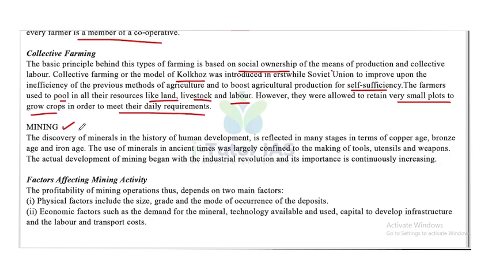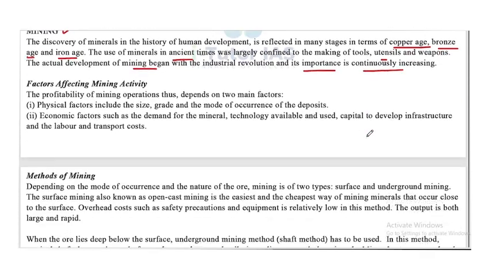Now, mining. The discovery of minerals in the history of human development is reflected in many stages, in terms of Copper Age, Bronze Age, and Iron Age. The use of minerals in ancient times was largely confined to the making of tools, utensils, and weapons. The actual development of mining began with the Industrial Revolution and its importance is continuously increasing. Now, what are the factors affecting mining activities?